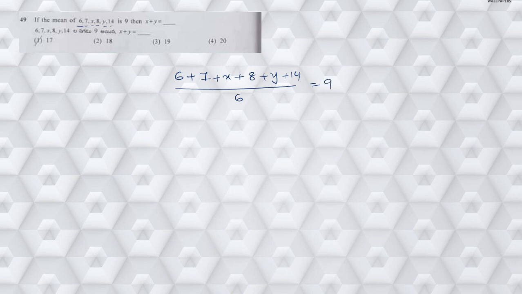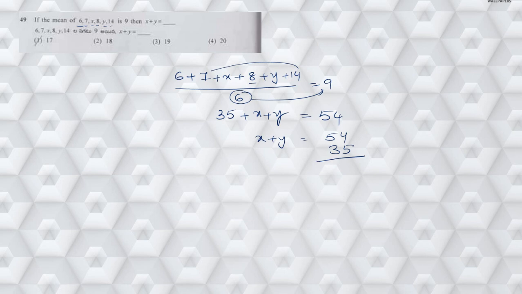Now on adding, 14 plus 7 is 21, 21 plus 8 is 29, 29 plus 6 is 35, so 35 plus x plus y is equal to the denominator transposed. It becomes 9 sixes are 54. So from this, x plus y is equal to 54 minus 35. So 14 minus 5 is 9, 4 minus 3 is 1. So the x plus y value is 19. Hence the answer is 19 here.